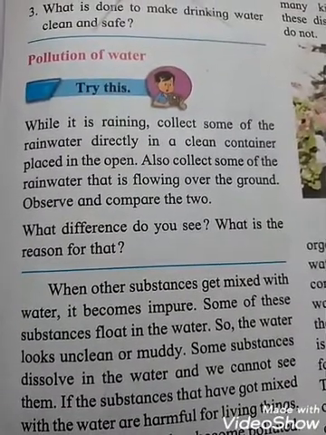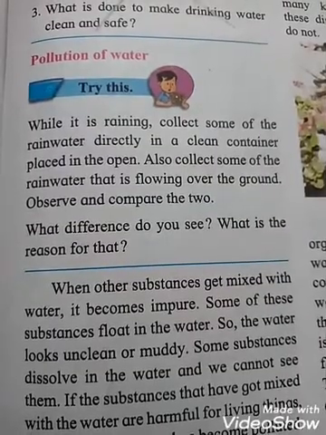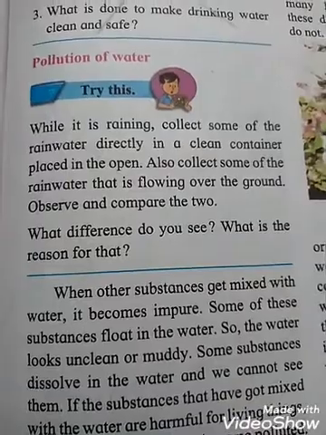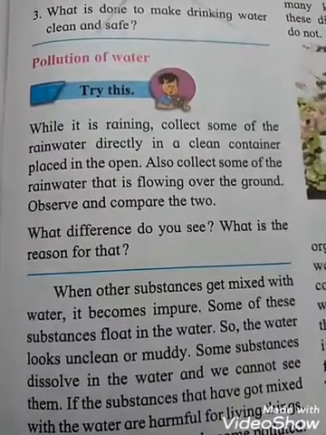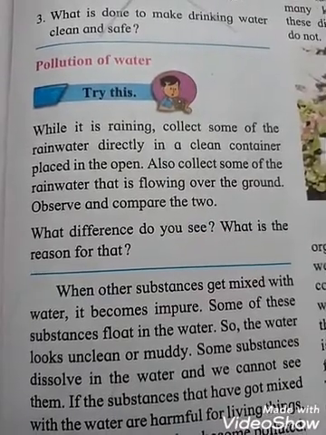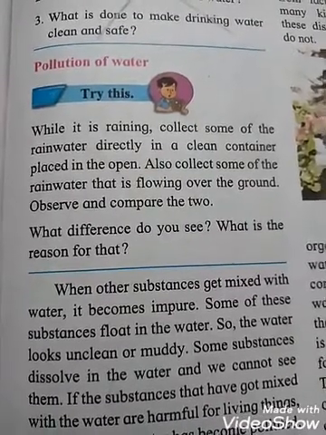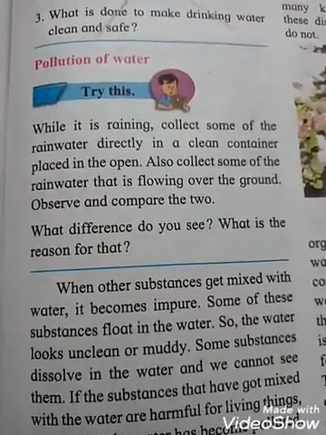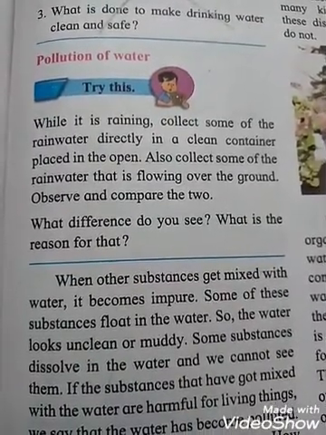Why? Because mud was mixed into the water. So these are the differences, students. The water we collect directly and put in the clean container is pure water, and the water flowing over the ground that we collect and put in the container is impure water. So these are the differences.